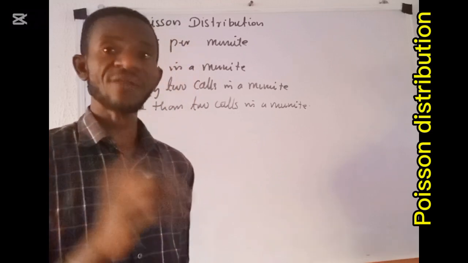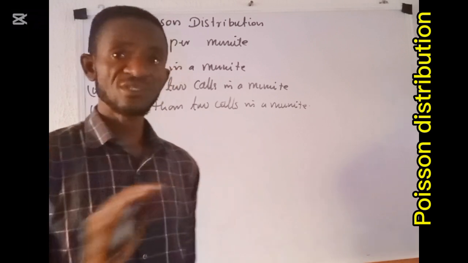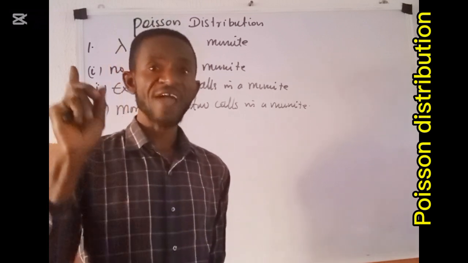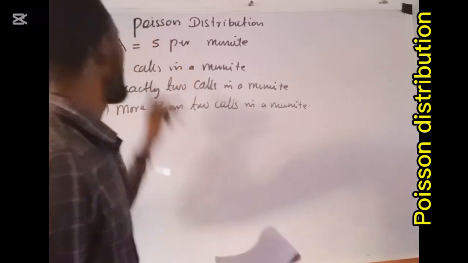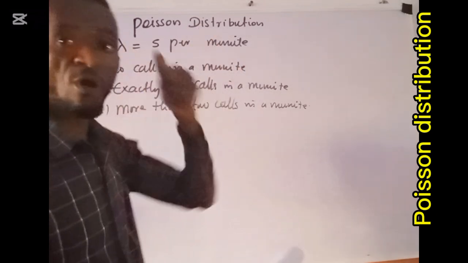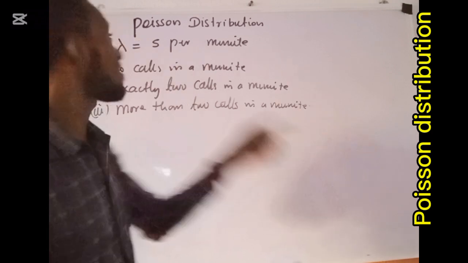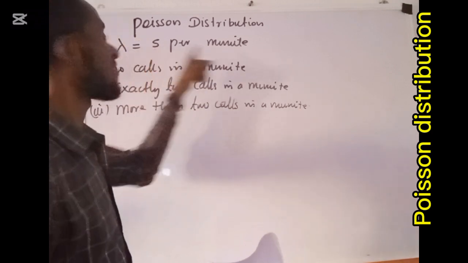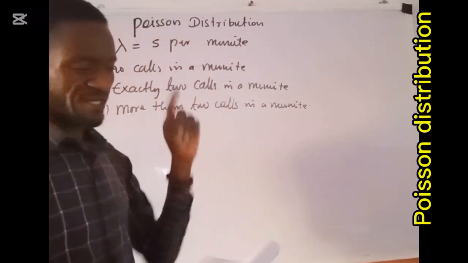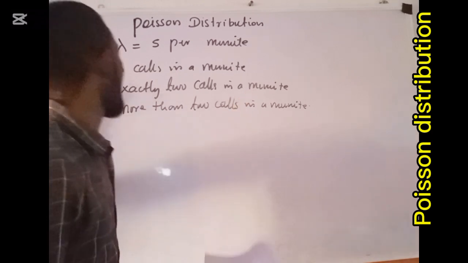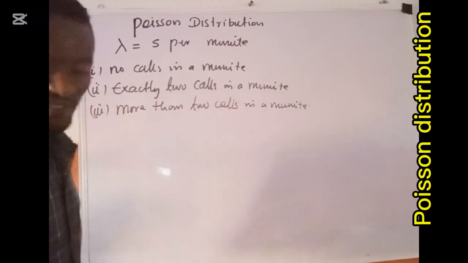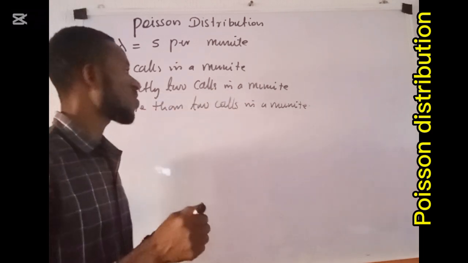So we have been told that the random variable involved here is Poisson distributed, with the rate of occurrence of 5 per minute, that is, lambda is 5 per minute, or the mean of the occurrence of calls going through the MTN network is lambda equals 5 per minute. What is the probability that there will be (i) no calls in a minute, (ii) exactly 2 calls in a minute, (iii) more than 2 calls in a minute.